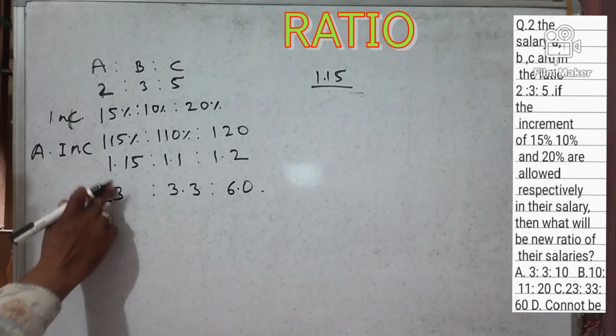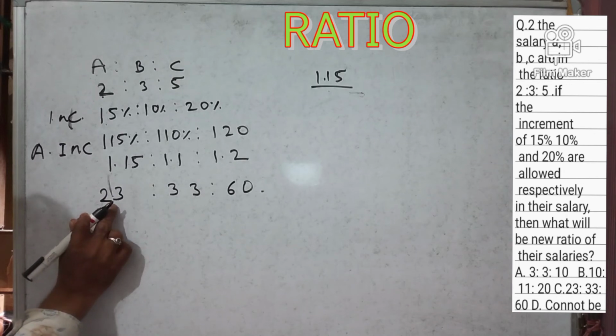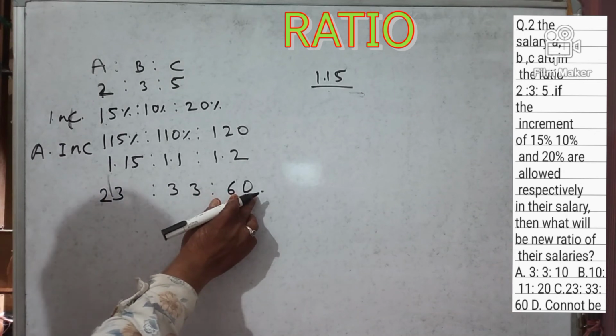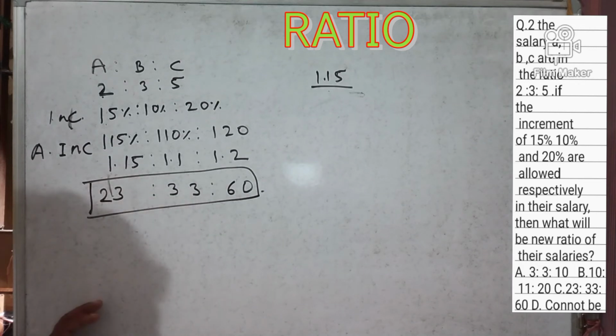So the ratio is 23:33:60. This is our answer. So option C is the correct answer.